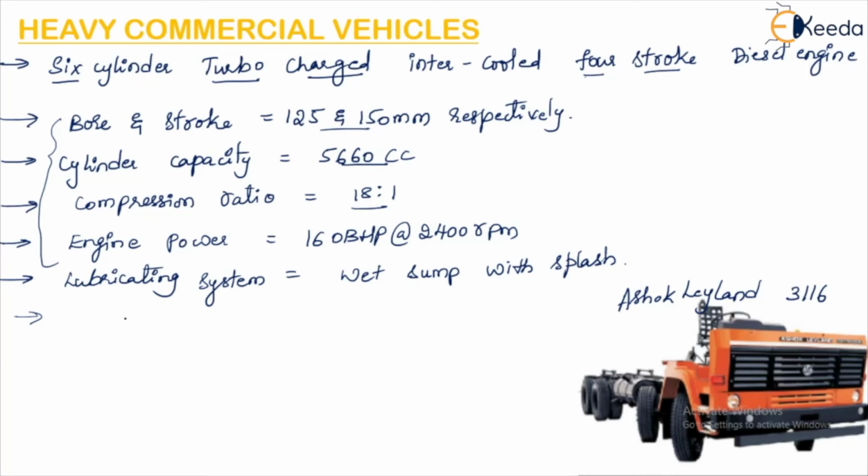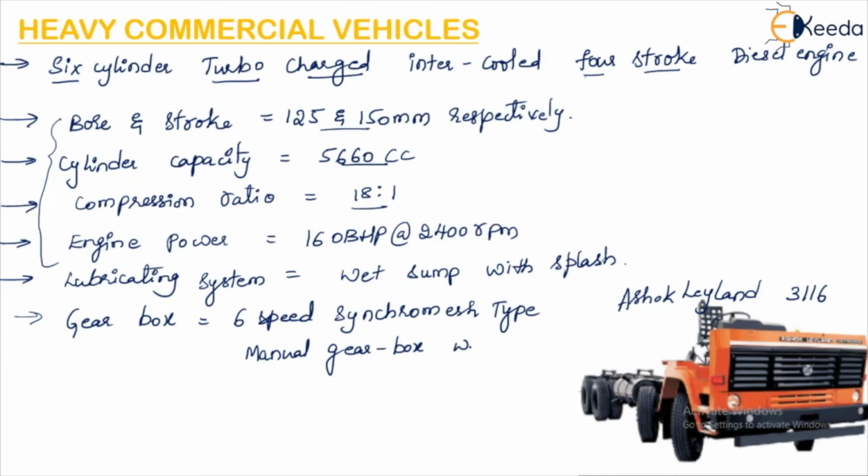Then what kind of gearbox is used in this vehicle? Here the gearbox used is 6-speed, as in the case of medium commercial vehicles. So 6-speed synchromesh type manual gearbox with overdrive.